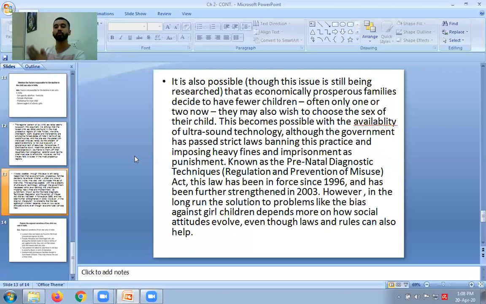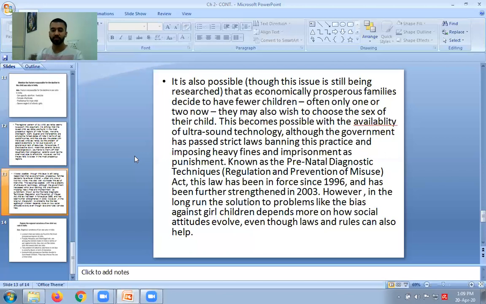But remember that rules and regulations are important, but it's important to change the thinking of people. The mindset also needs to be changed. Then only we can bring change in the society. People need to give preference to the female child also, which is very important. People need to change their mindset. Laws are going to work, rules and regulations are going to work, but with that, community participation is also very important, where people need to change their mindset. They have to give that preference to the female side also.